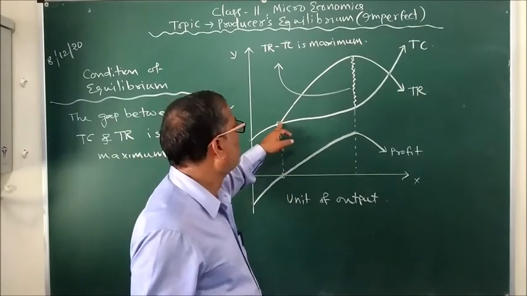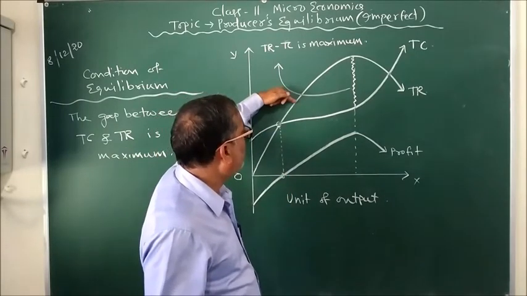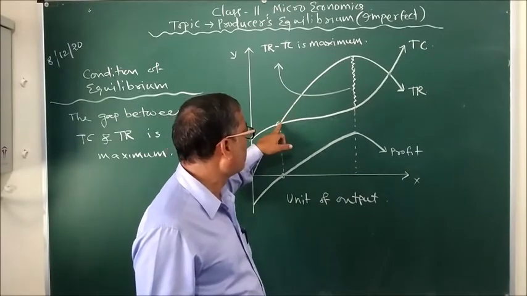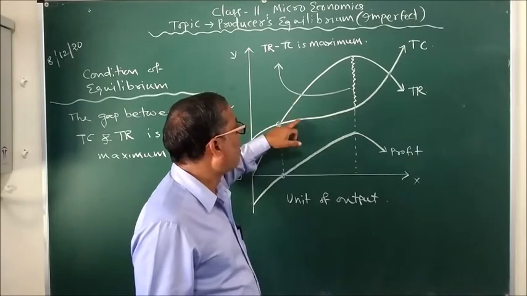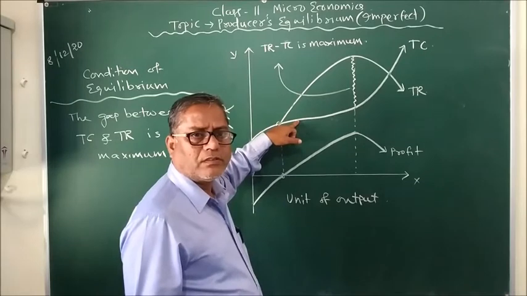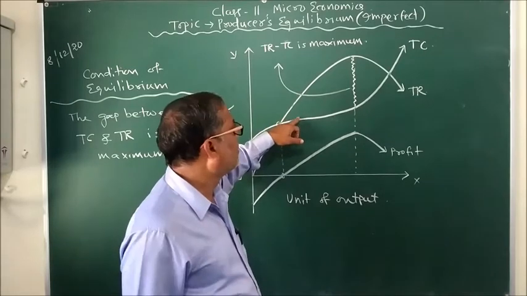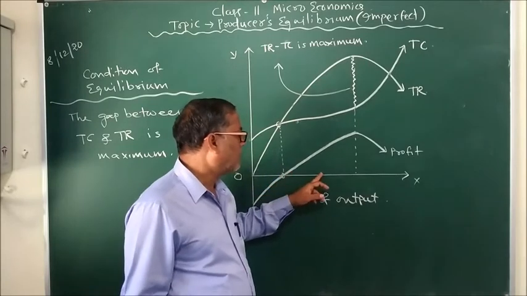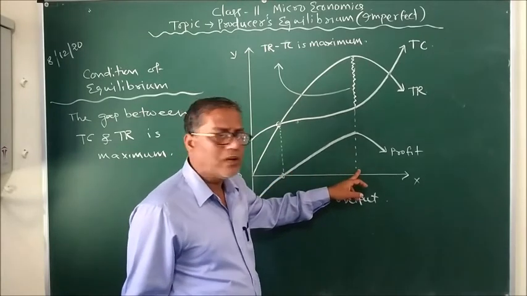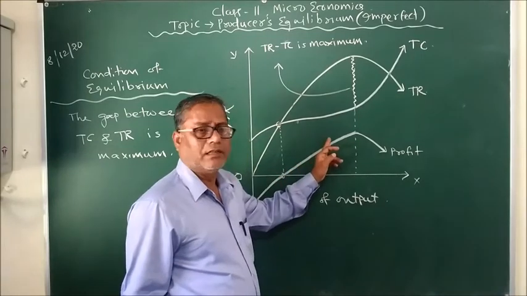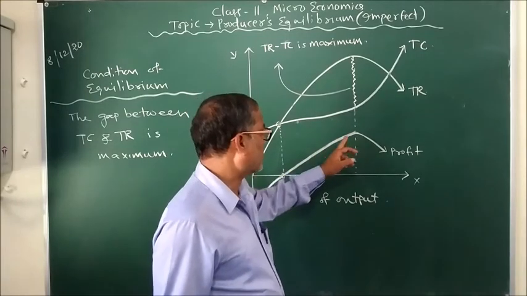After that, you can see the TR curve lies above the TC curve. After the first point of intersection, the TR curve lies above the TC curve, which means MR is more than MC. That's why the producer would go on increasing its quantity of output, and the profit would start increasing.